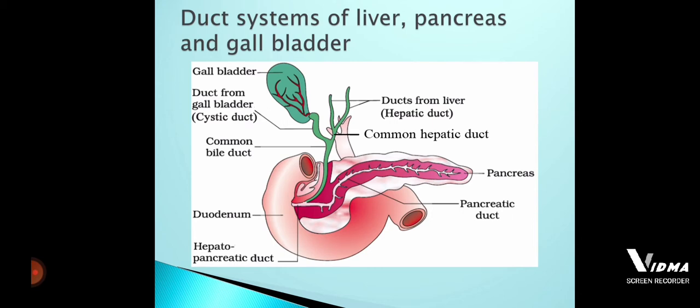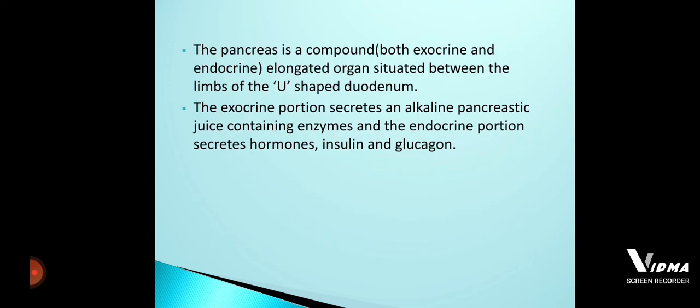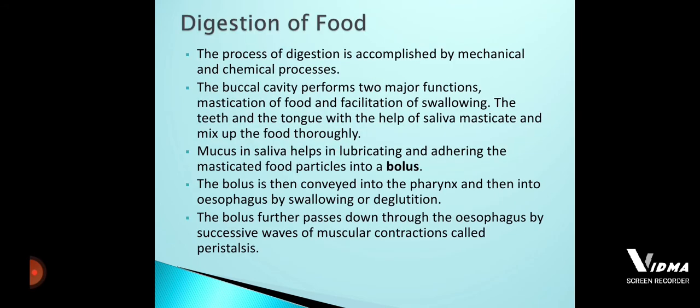The next topic is the digestion of food. As students, you all know the meaning of digestion. Digestion means the breakdown of larger food substances into smaller food substances. But how it is broken down from larger to smaller is carried out by two methods. What are those two methods? That is the mechanical and the chemical processes.